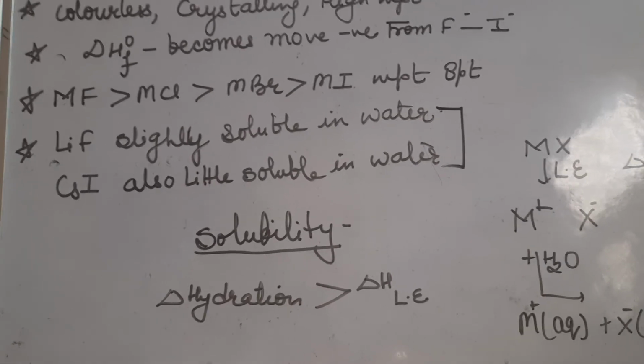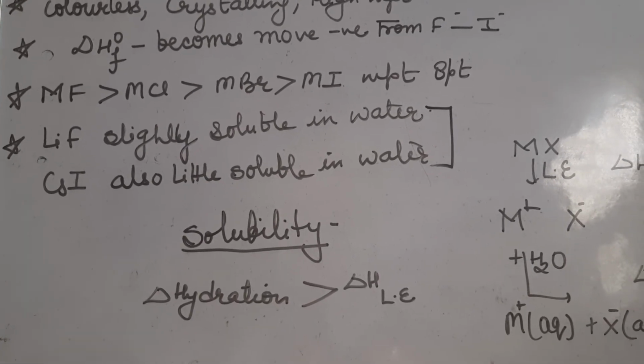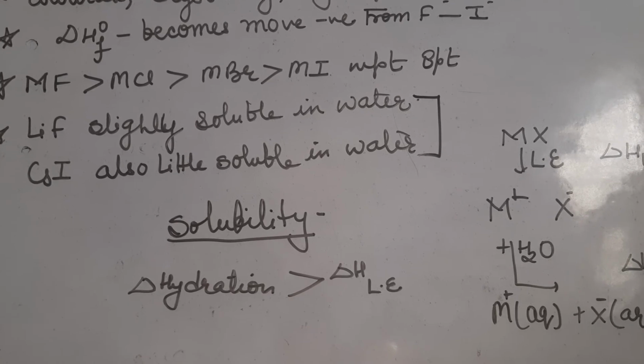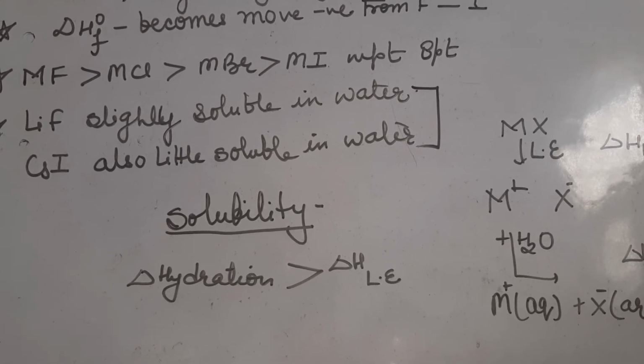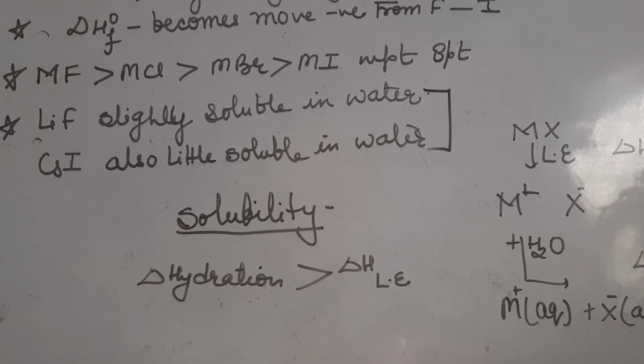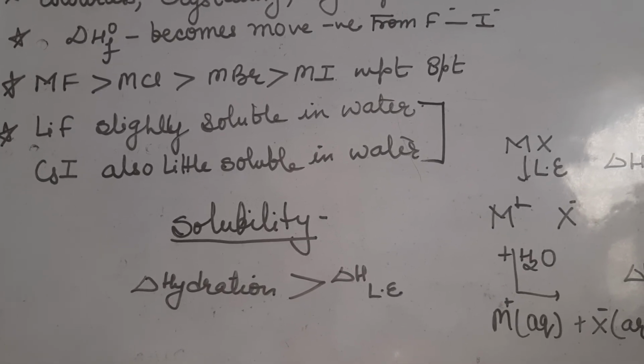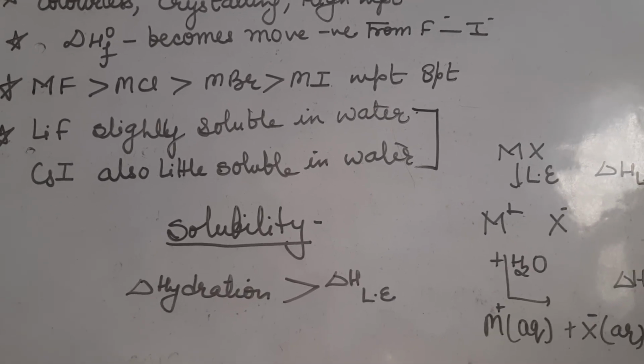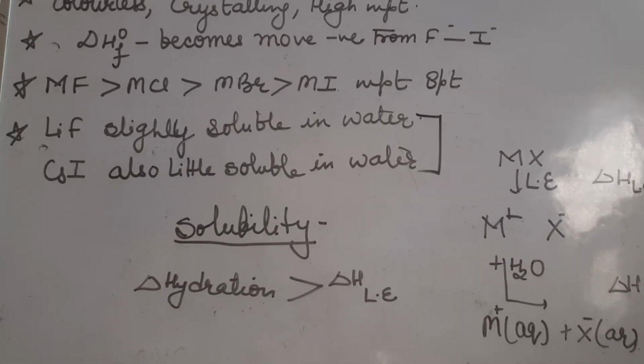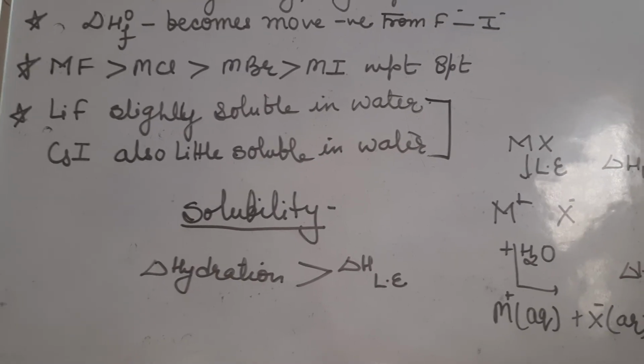But still here the lattice energy is more than the released hydration energy. So this compound is slightly soluble in water.